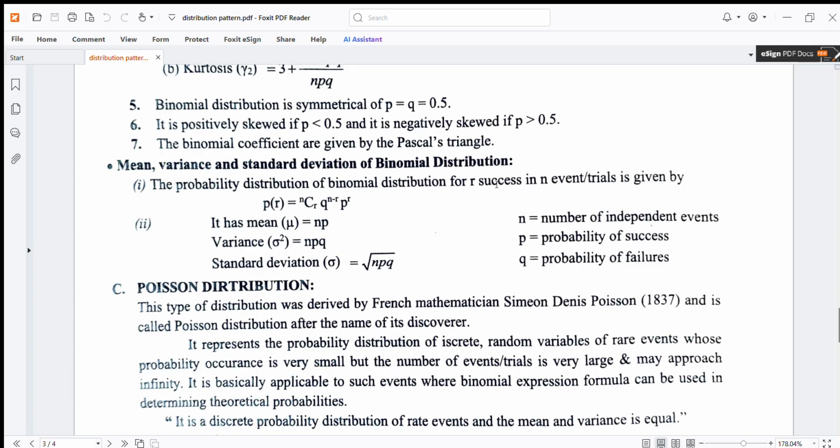First, the probability distribution of binomial distribution for r successes in n trials is given by P(r) is equal to nCr q to the power n minus r and p to the power r. Second, it has mean mu is equal to np, variance sigma square is equal to npq, standard deviation is equal to under root npq. n is the number of independent events, p is the probability of success, and q is the probability of failure.